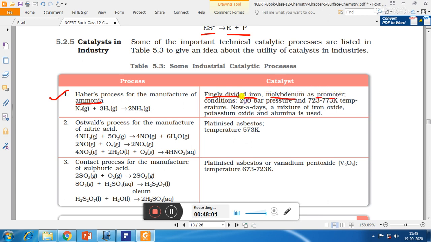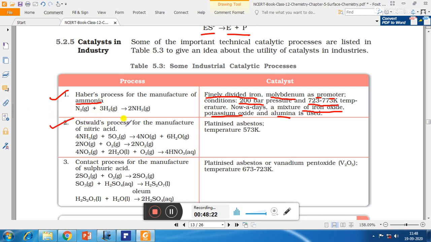So reaction conditions are pressure is 200 bar and temperature is 723 to 773 Kelvin. So nowadays, instead of using finely divided iron, we also use a mixture of iron oxide, potassium oxide and alumina.